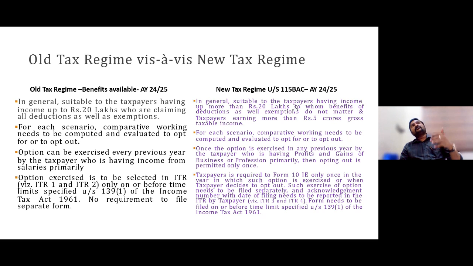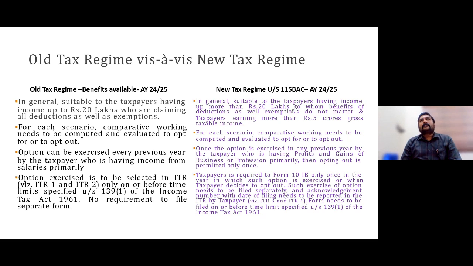Here, say for example, the TDS is being deducted by the respective employer on the basis of the new regime. At the time of filing, when they appear before the tax professional, he advises that the old regime is beneficial to you. So at the time of filing the return, can you opt for the old regime? Definitely yes. It is quite indifferent under what regime the employer deducted the tax. That tax credit, definitely yes, we can take.